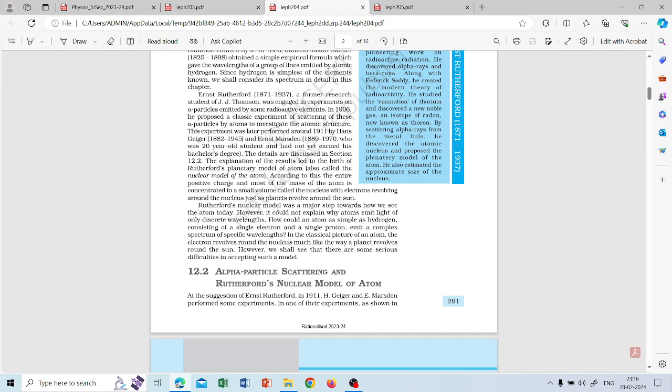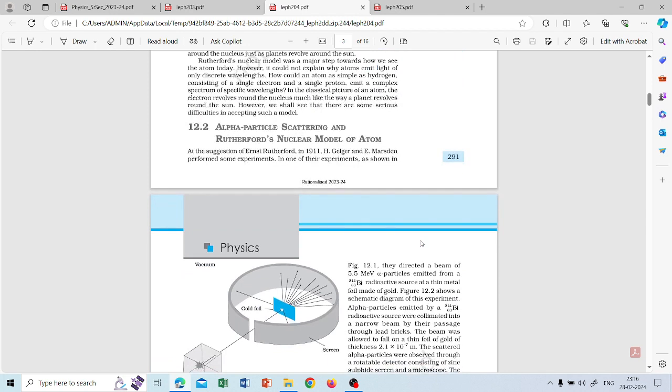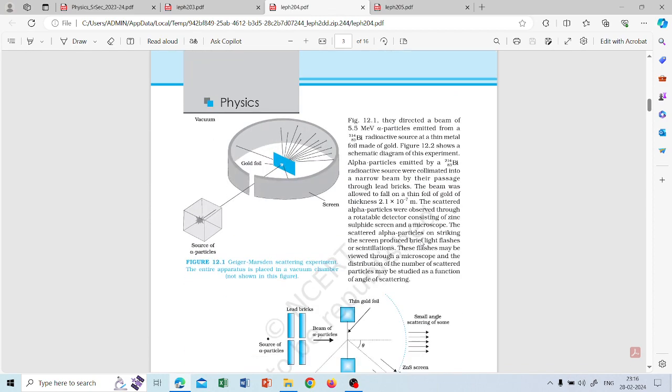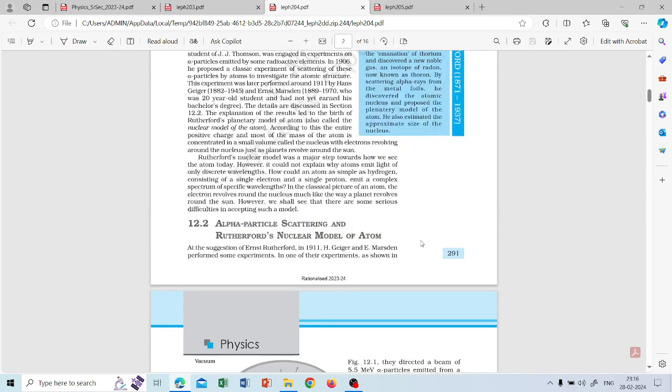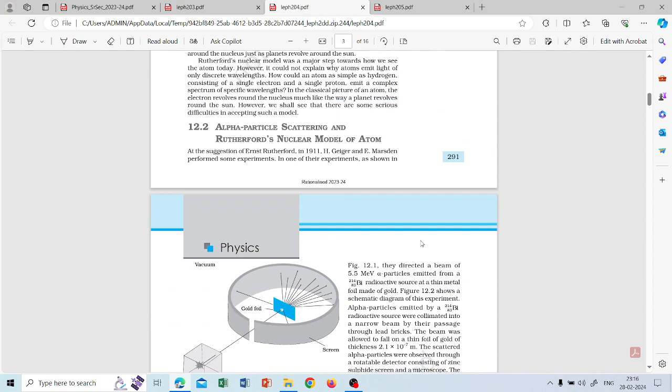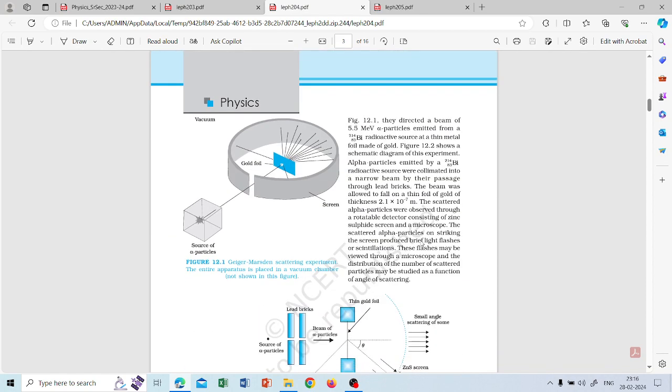So that is why it is called the Rutherford nuclear model, in which he found out that the nucleus has the most mass, but it is a very small part of the atom. The atom is very big, but the nucleus is a small part of it, the center of it.